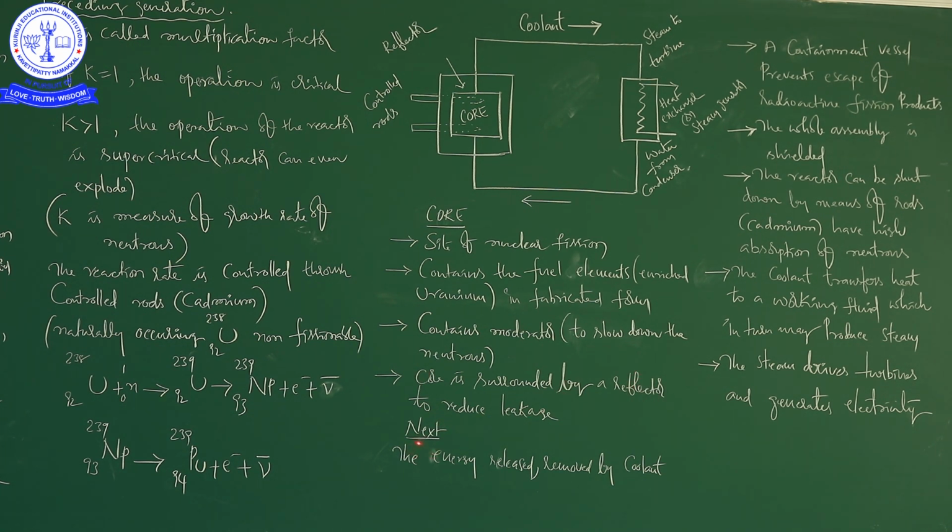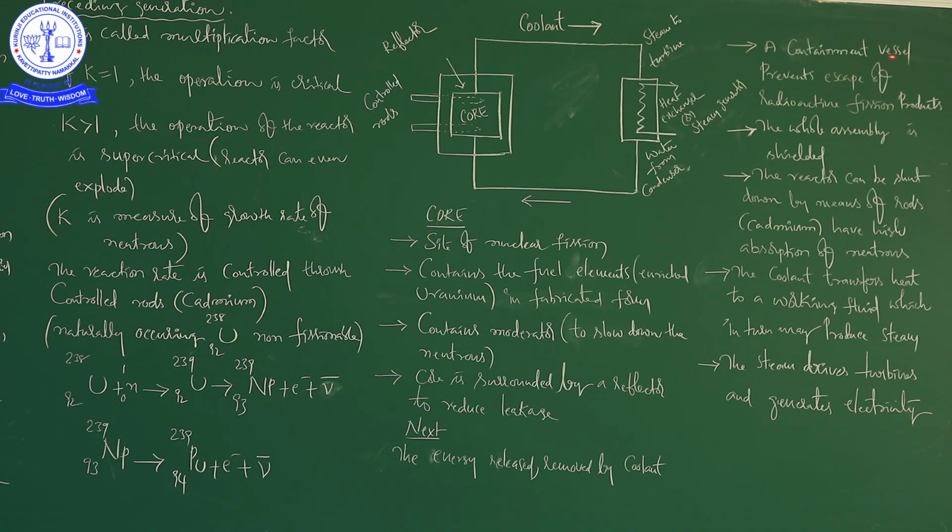Next, the energy released in the nuclear reactor is removed by the coolant. Next, a containment vessel prevents escape of radioactive fission products.